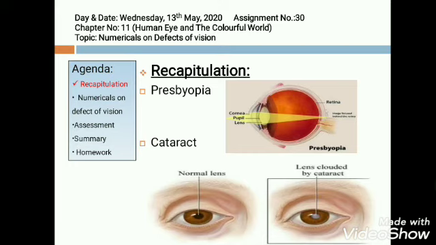Cataract. It is the defect of the eye in which the eye lens becomes cloudy. It becomes hazy. The eye lens becomes hazy and vision of the eye decreases. Now, how will you correct this cataract? It can be corrected by removing the affected lens by surgery and replacing it with a suitable lens.